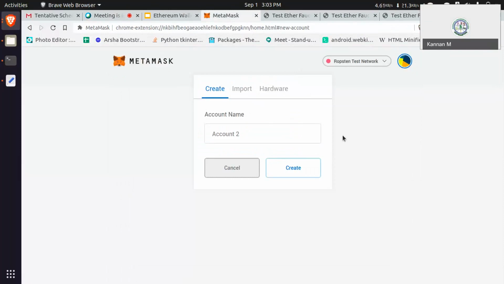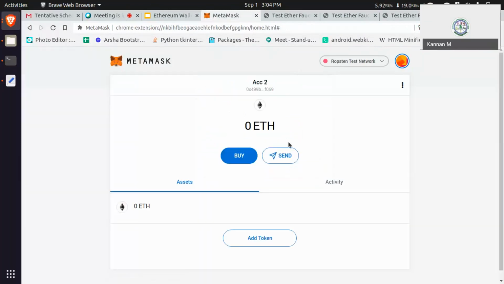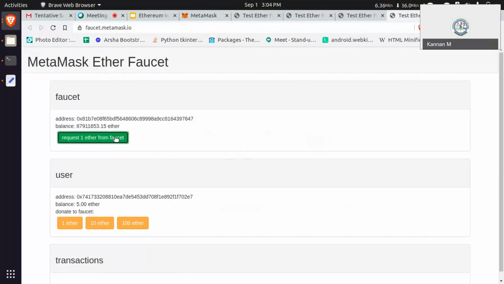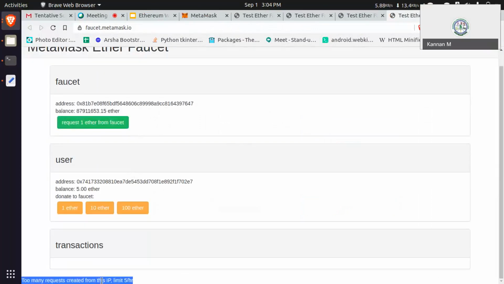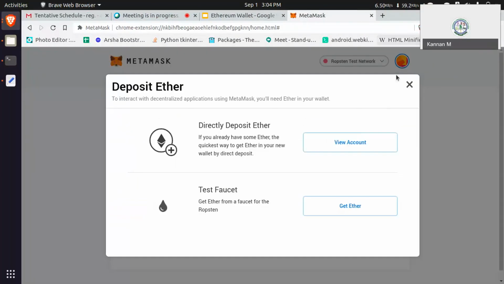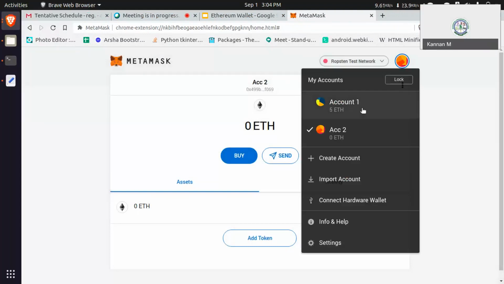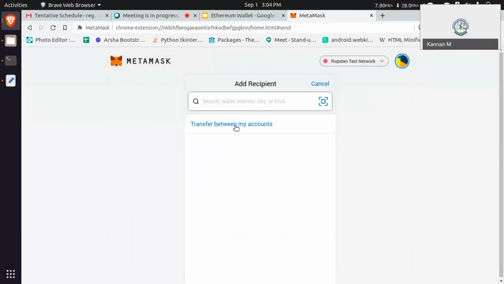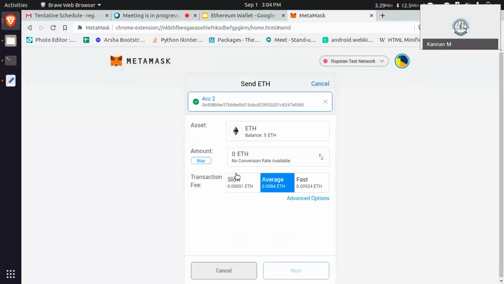Create account. Give the account a name. Then it will create a second account. The same way you can do get ether, but it will say your IP already reached 5 requests, so you can't add the funds. But you can transfer between your accounts. Like I have account one, I am going to send between my account and the second account.